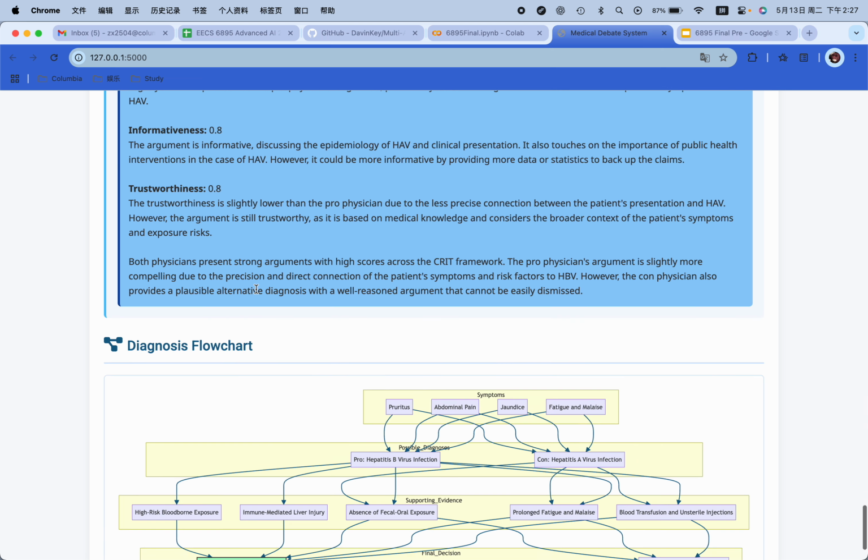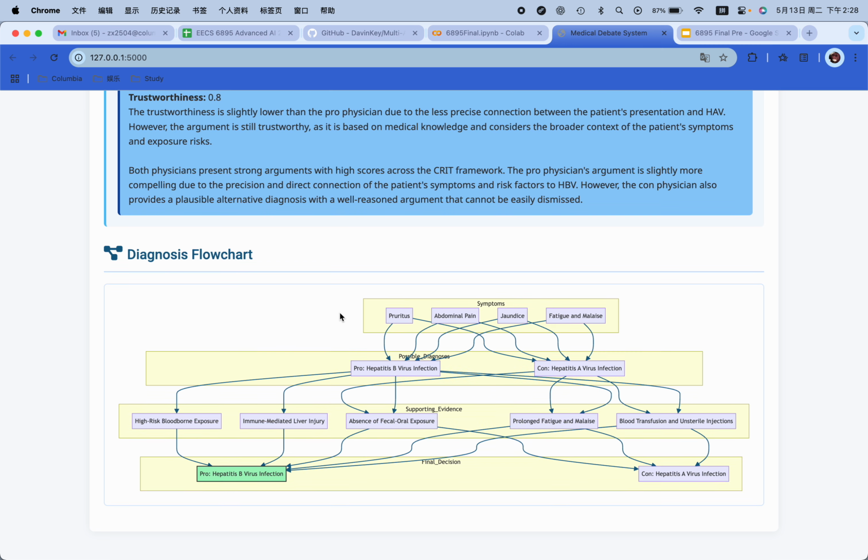Yeah. And finally, there will be a flowchart to visualize the thinking path of this system, starting with the symptoms, and each symptom related to a possible diagnosis, both pro and con. And it will provide supporting evidence of both pro agents and con agents, and each supporting evidence will finally lead to a final decision. And the one marked in green is the final decision for the symptom, which is a pro's suggestion.